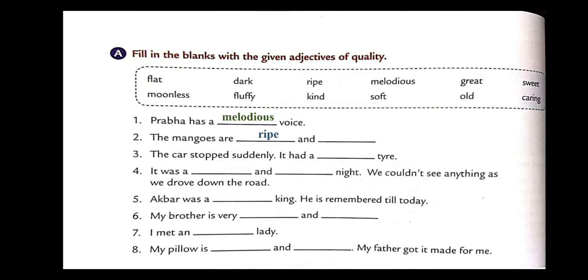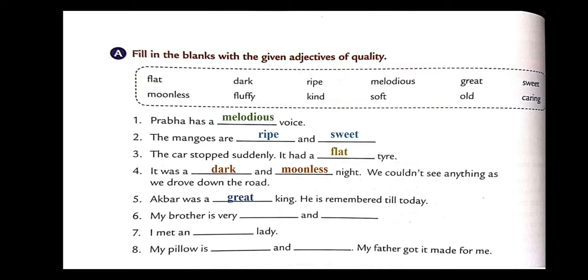The mangoes are ripe and sweet. The car stopped suddenly. It had a dash tire. It had a flat tire. It was a dark and moonless night. We couldn't see anything as we drove down the road. Akbar was a great king. He is remembered till today.